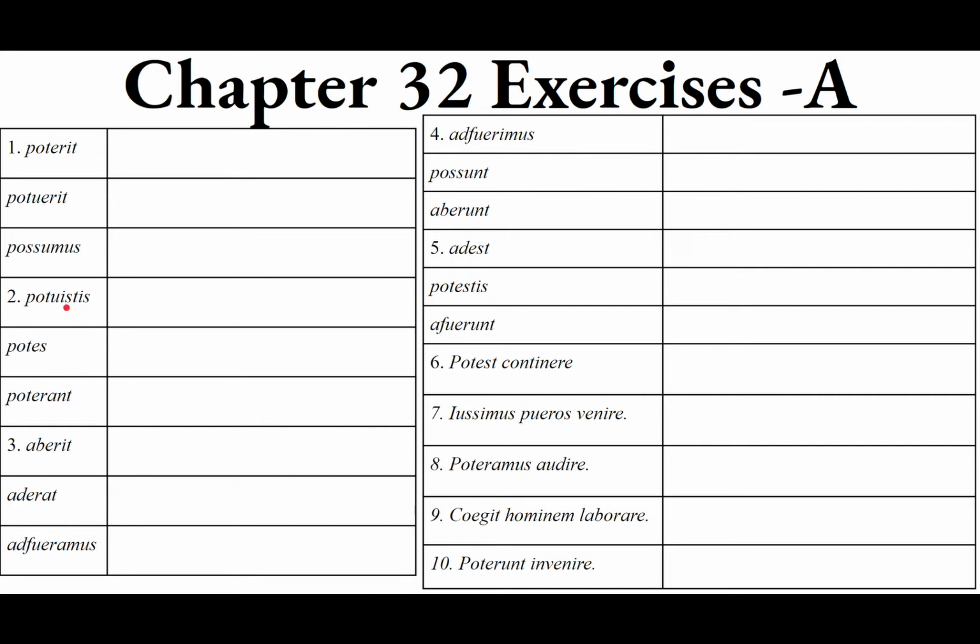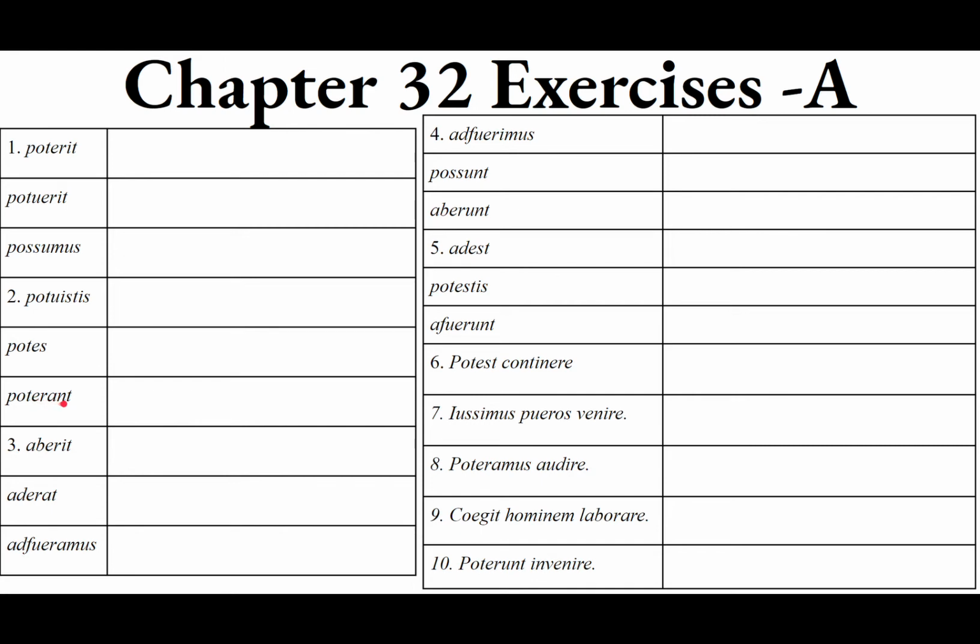Potuistis, second person plural, perfect because it's got the perfect stem. Ye were able to. Y'all have been able to. Potes, you can see the S in there, and pot. You are, thou art, able to. Thou hast right now the potential. You are able to. Potes.